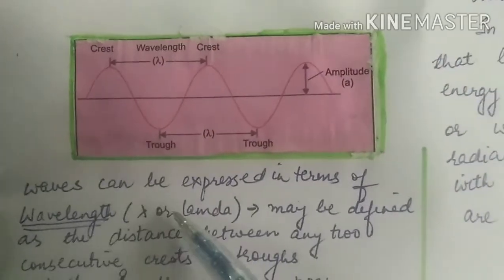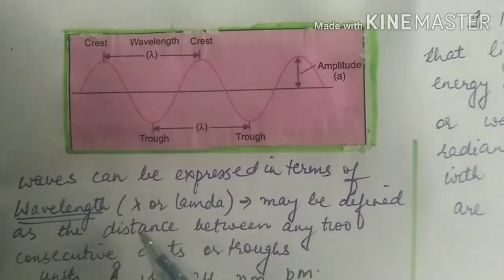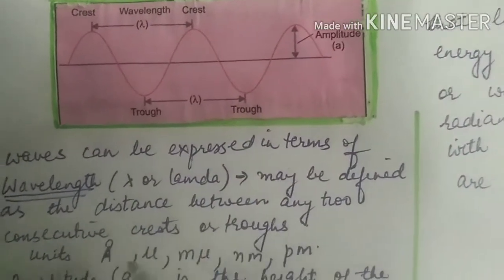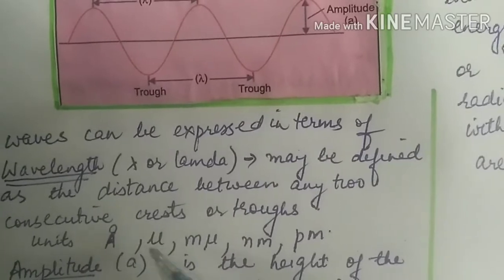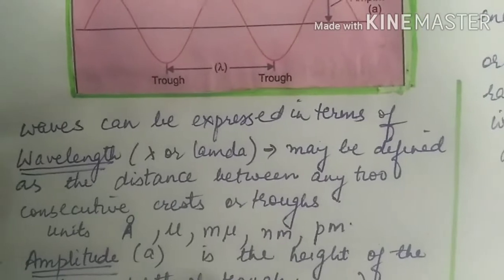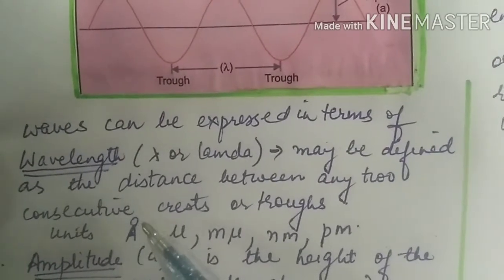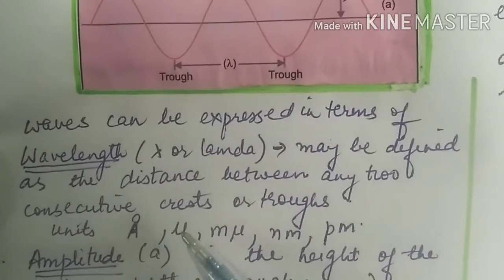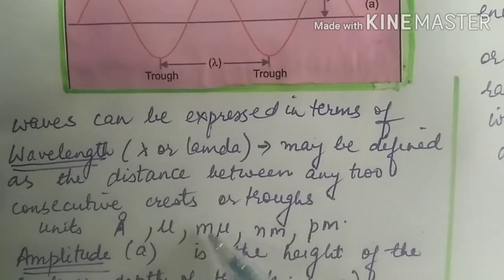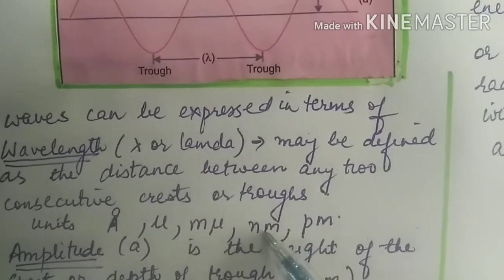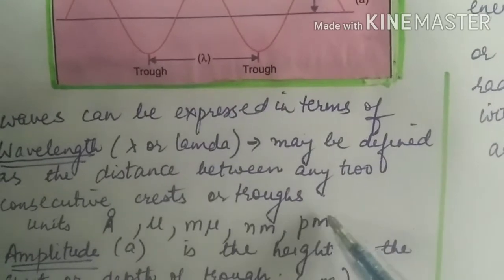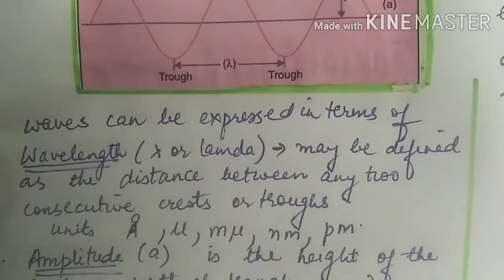Wavelength is represented by lambda, and it may be defined as the distance between any two consecutive crests or troughs, and units are angstrom, micron, millimicron, nanometer or picometer. 1 angstrom is 10 raised to power minus 10 meters, 1 micron is 10 raised to power minus 6 meters, millimicron is 10 raised to power minus 9 meters, nanometer is also 10 raised to power minus 9 meters, picometer is 10 raised to power minus 12 meters.